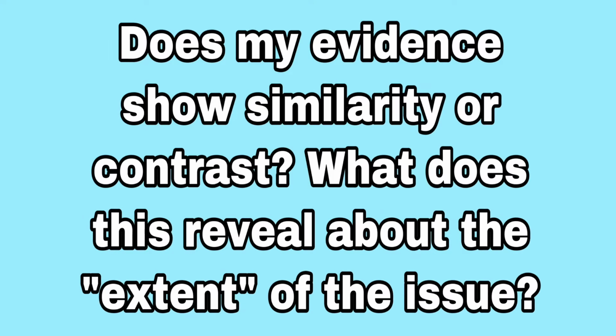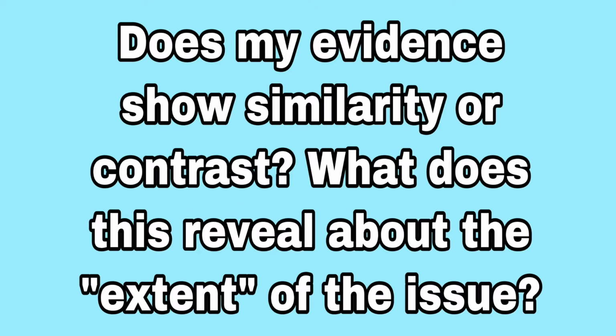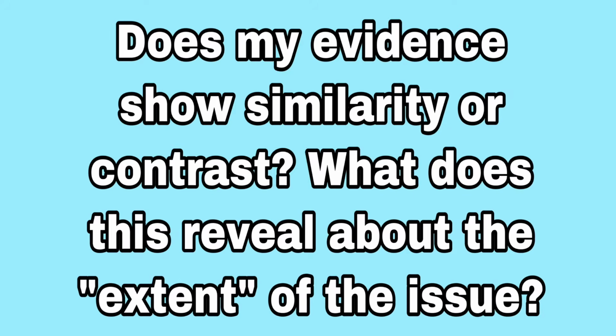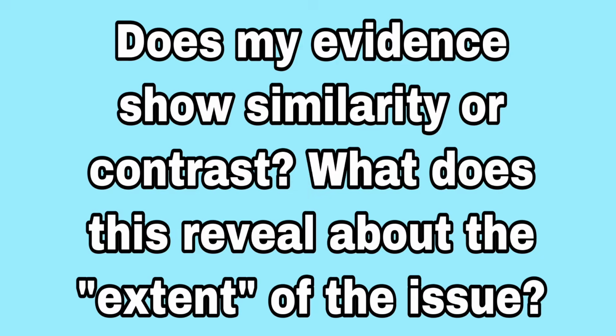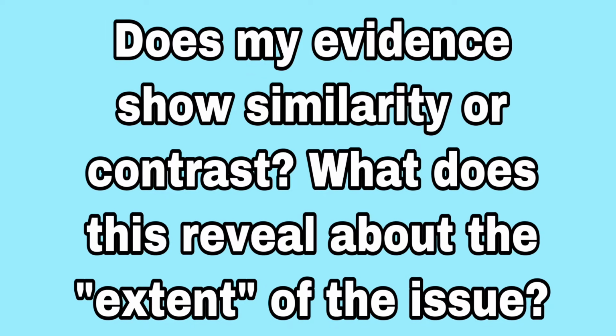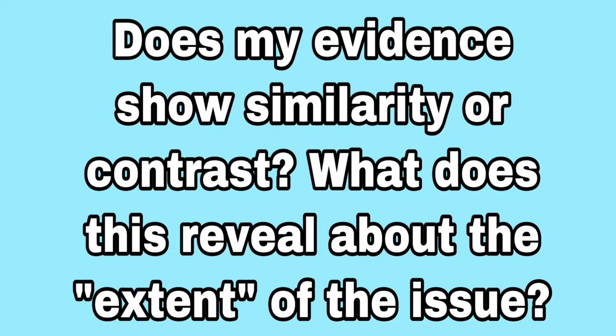You see something very similar in the museum prompt. There is a source that talks about how a museum did not look at public interest and they lost a bunch of money. And then there's another source that talks about how a museum was very interesting to the public and then became successful. So you can look at an example of a certain issue being done well versus done poorly, and then you can make inferences about what people need to consider with this issue. A lot of times the evidence that you choose can actually help your commentary as well. So look for meaningful similarities or meaningful contrasts within the evidence as you're reading.